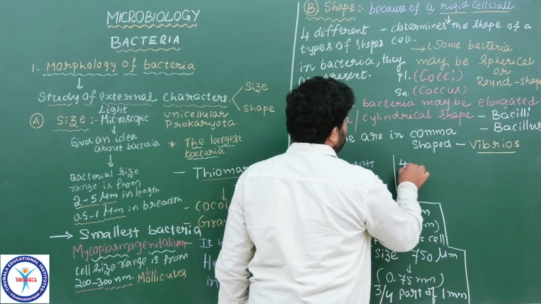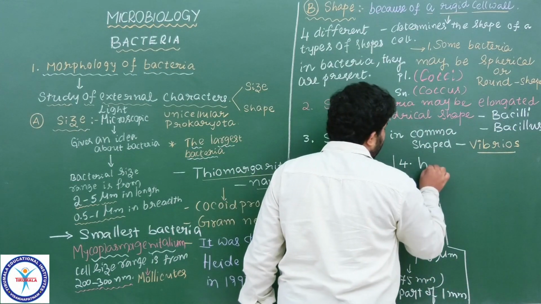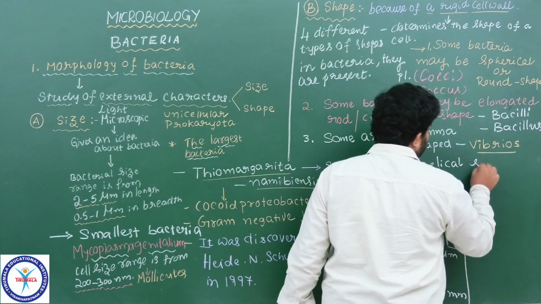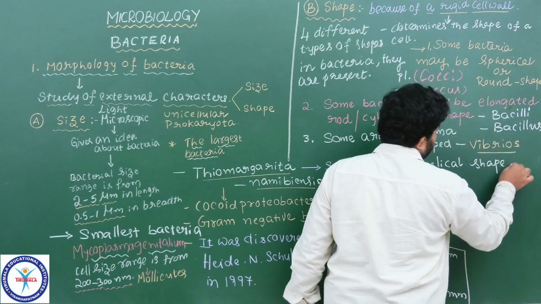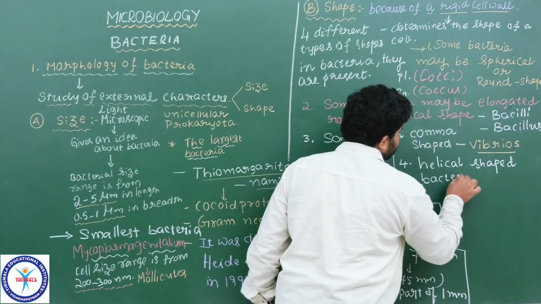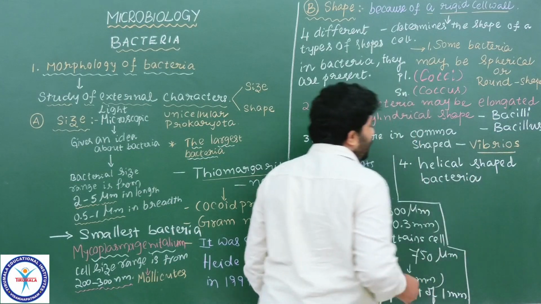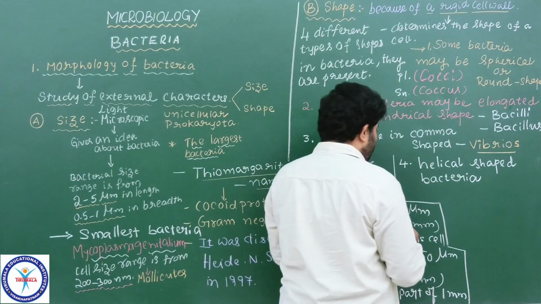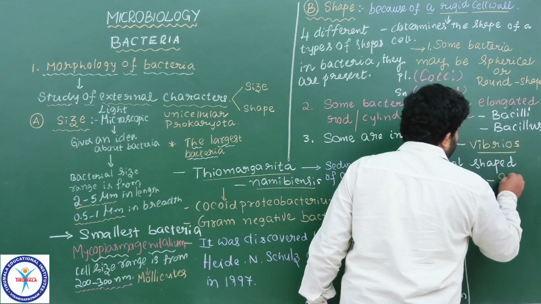And another type of shape of bacteria is helical shaped bacteria. Helical shaped bacteria is called spirillum.